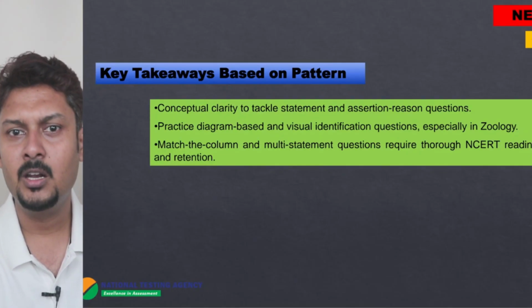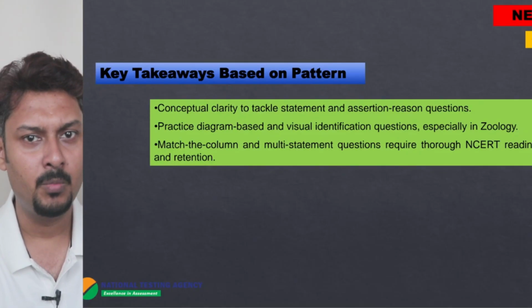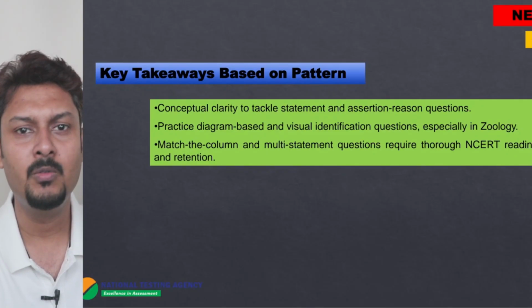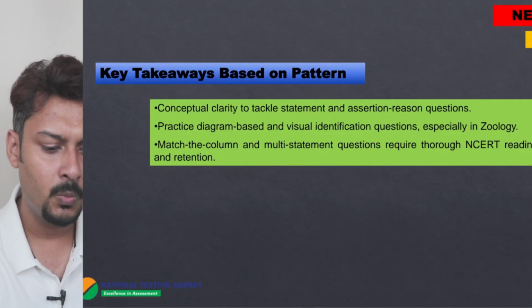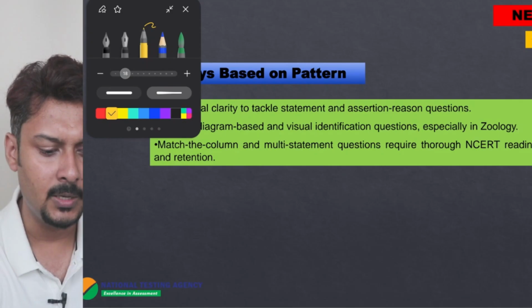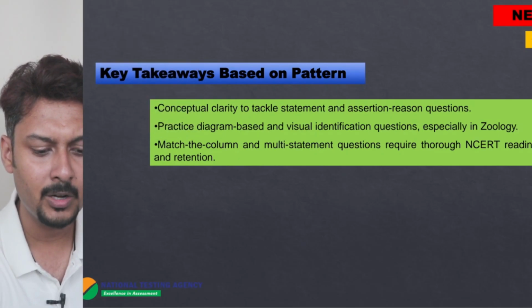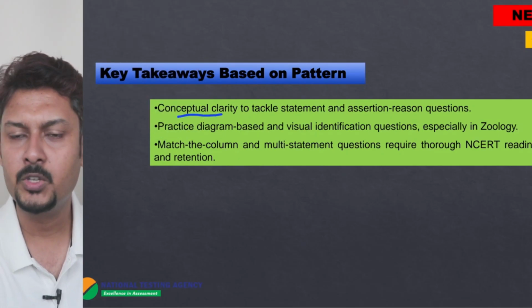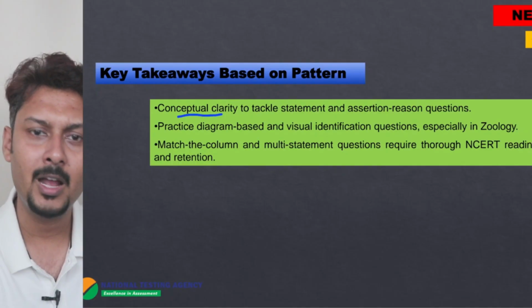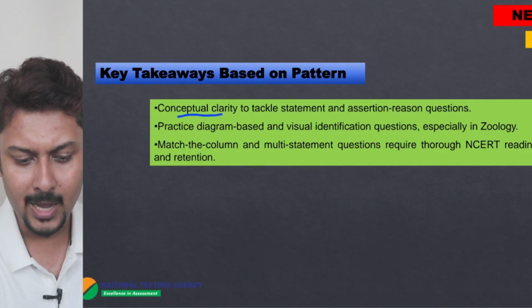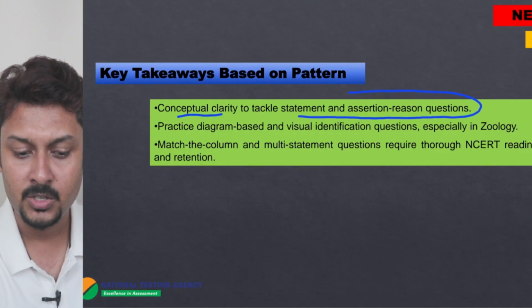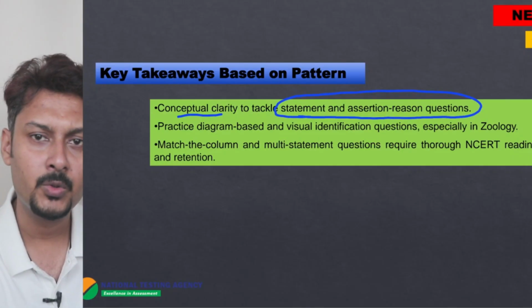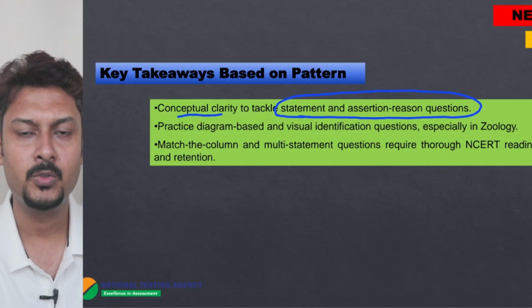If you study NCERT carefully, line by line, and prepare your short notes, then NEET will be very easy for you. As you can see, conceptual clarity needs to be there. If your concept is not clear, it will be very difficult to crack NEET. To tackle statement and assertion-reason based questions, concept clarity is required.